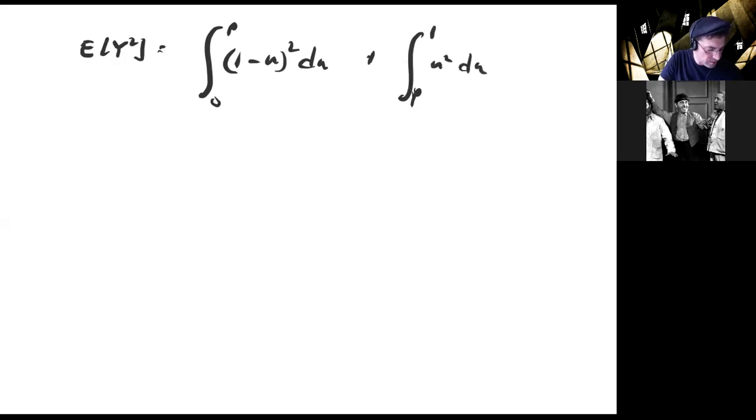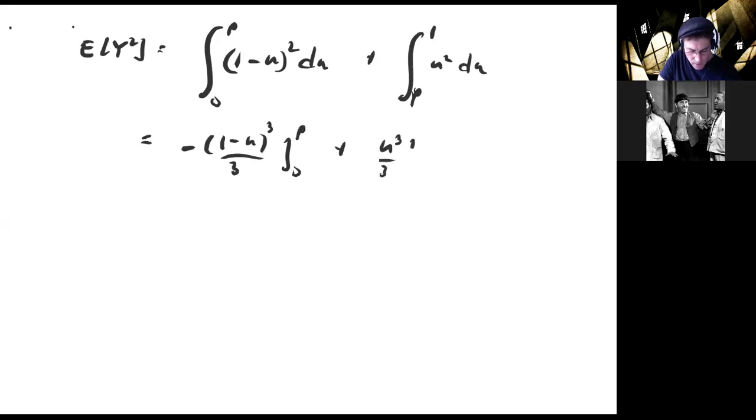This is the second moment, if you like. And what do you get? When you integrate 1 minus u squared, you get minus 1 minus u cubed over 3 from 0 to p, and then u cubed over 3 from p to 1.